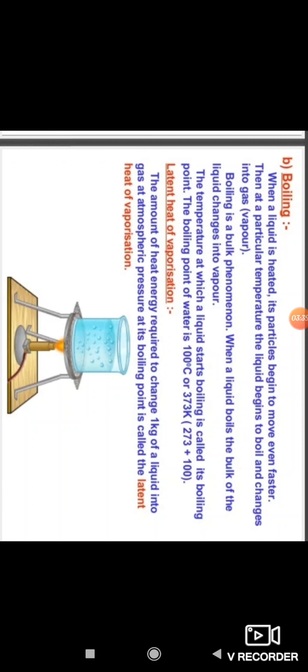And then boiling. When a liquid is heated, its particles begin to move even faster.